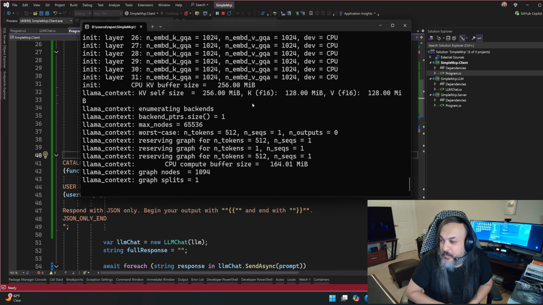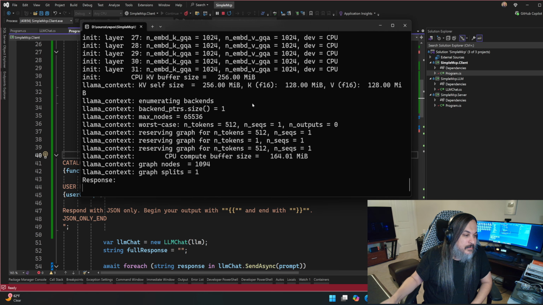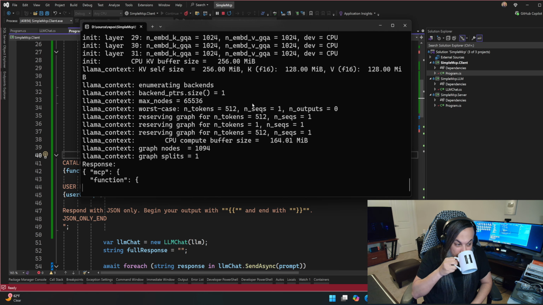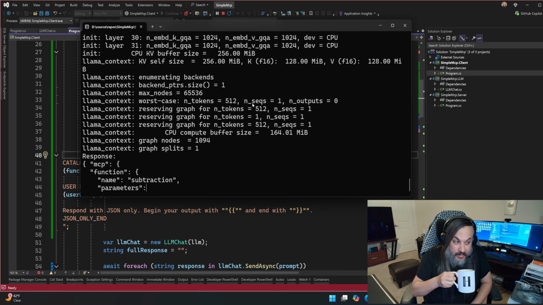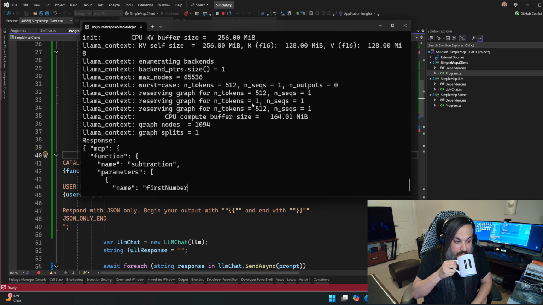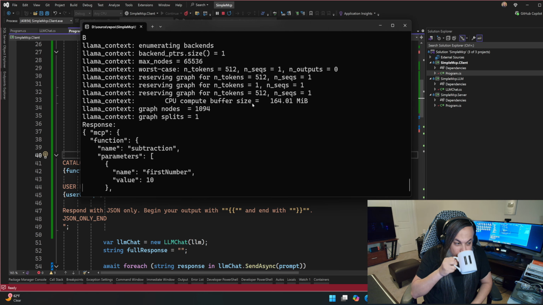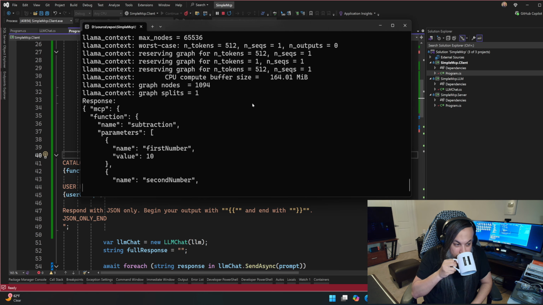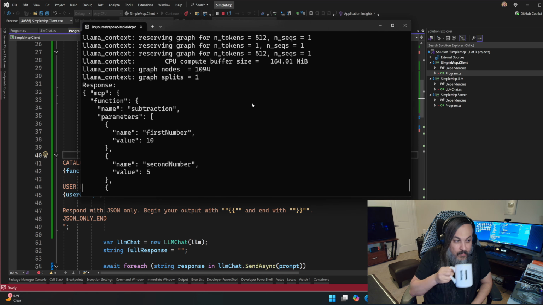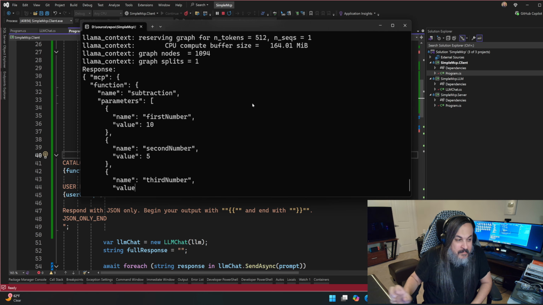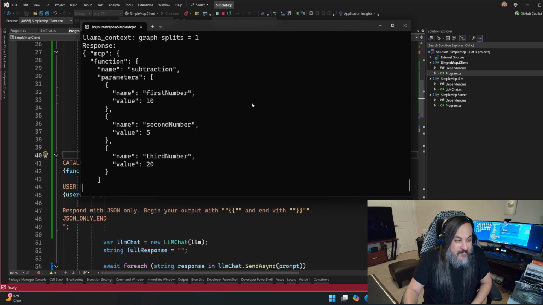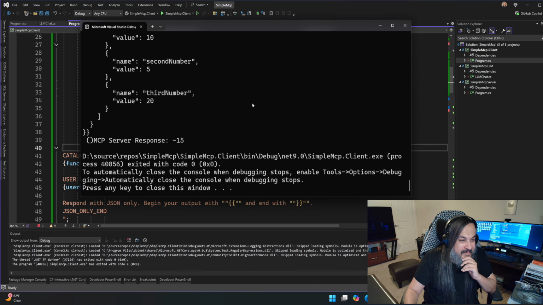Zooming in a little bit for the people on their phones so they can see. Here we go. Subtraction, correct parameters. Oh my God. Look at that. Right? Amazing. This is amazing, right?